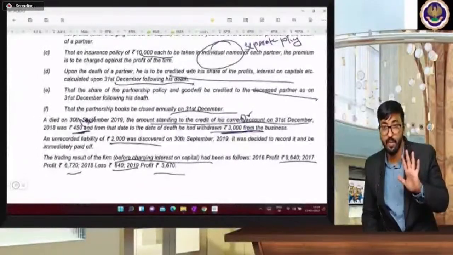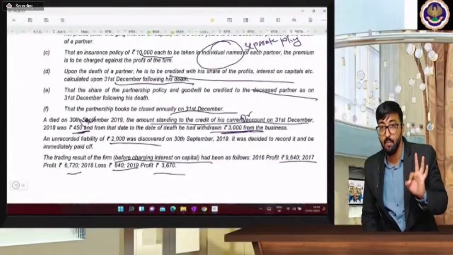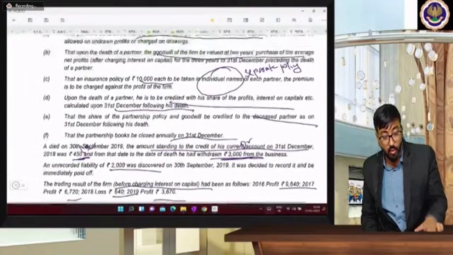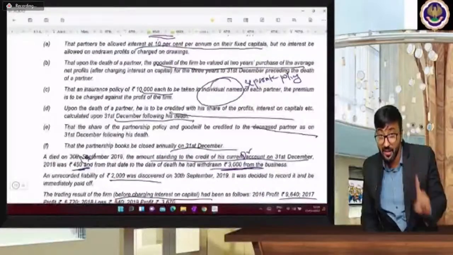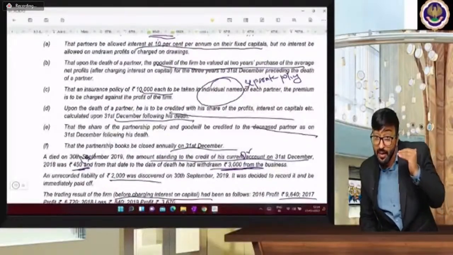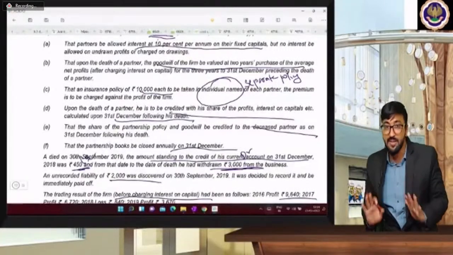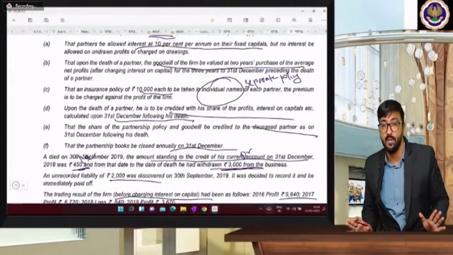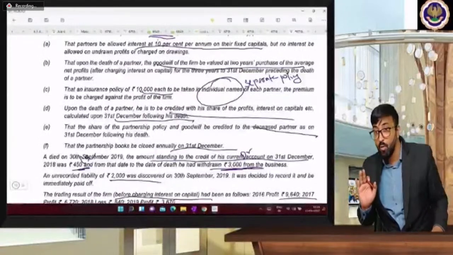Wait, I know this question is tricky, but don't lose hope. This question is really very easy if you understand it line by line. In the first instance, you are not going to understand anything the first time. Now I will tell you line by line.